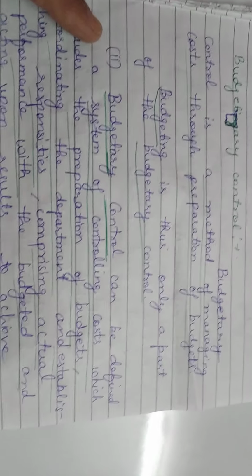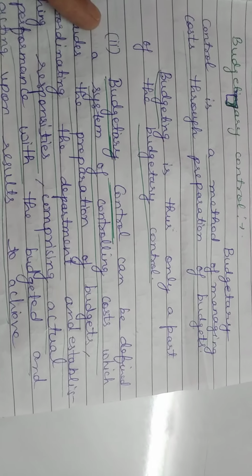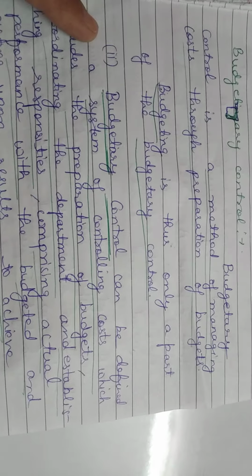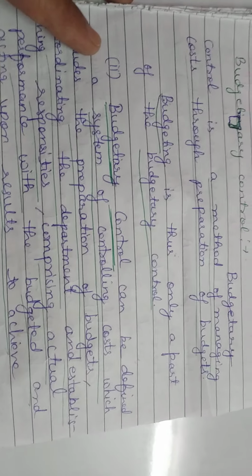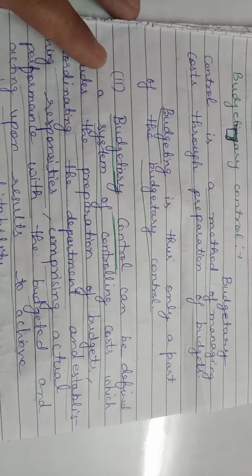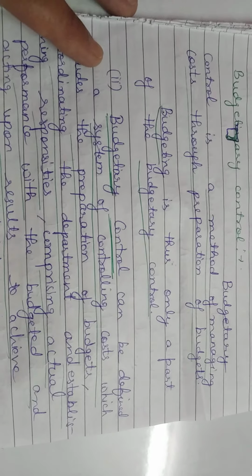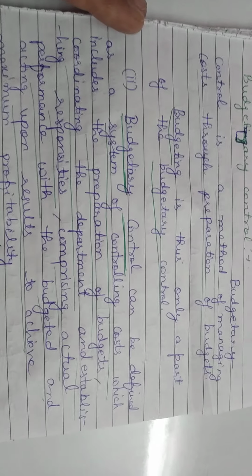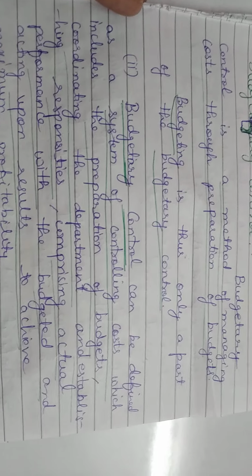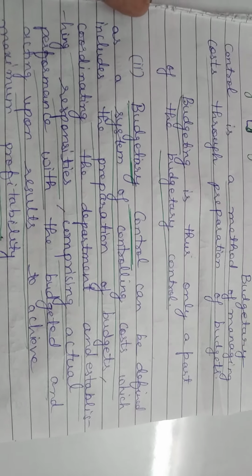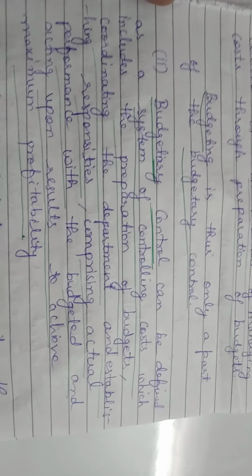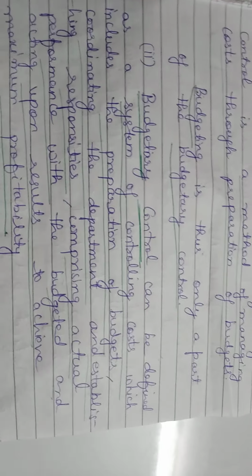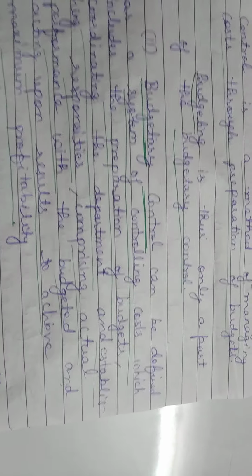From another point of view, budgetary control is a system of controlling cost in which many other parts are also included: number 1, preparation of budget; number 2, coordinating the department and establishing responsibilities; number 3, comparing actual performance with the budget and acting upon the result to achieve maximum profitability. In short, it is a system of controlling cost, and to achieve maximum profitability.